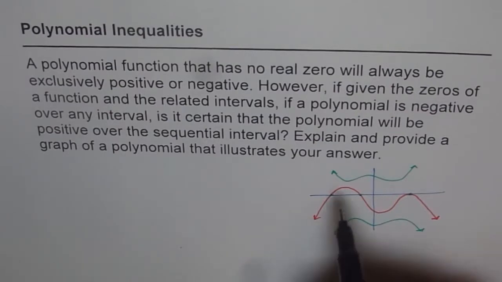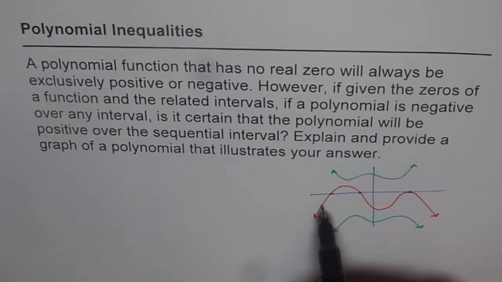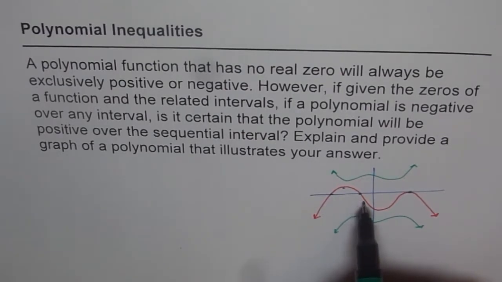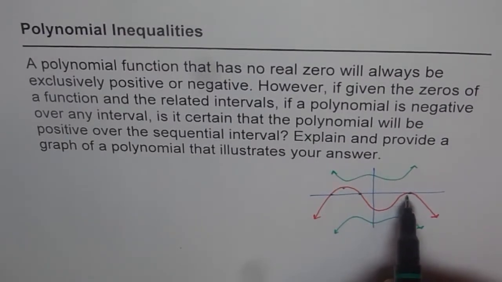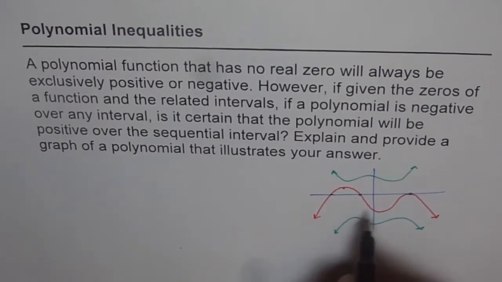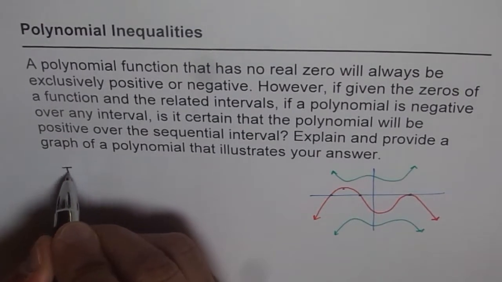So the answer is not always. You can see from here that these are my zeros. The polynomial is negative, it changes to positive. From positive it changes to negative as it crosses the zero. But after this zero, which is an even degree zero, the polynomial turns and doesn't become positive at all. So it remains negative, zero, negative. It doesn't go to positive. So it really depends on the type of zero. So the answer here is that it depends on the type of zero.